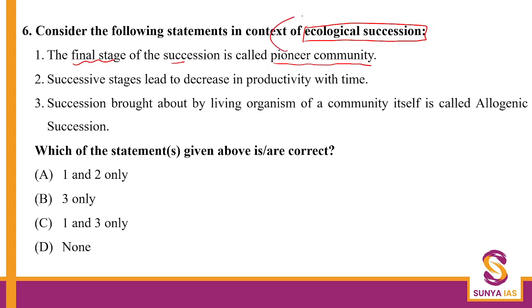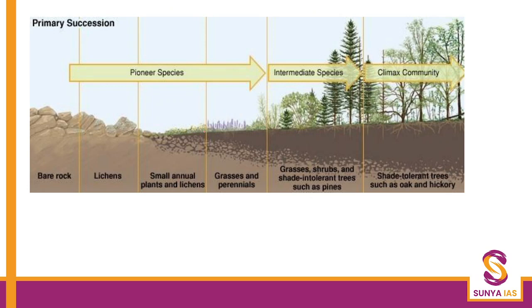No, actually pioneer community is the first stage. The final stage leads to the climax community. Okay, this thing we've already understood. Then successive stages lead to decrease in productivity. Now let's see the diagram. Here you don't have any vegetation, and as the time proceeds, right, the vegetation is increasing. Now if the vegetation is increasing, the definition of ecological productivity, what did we understand?